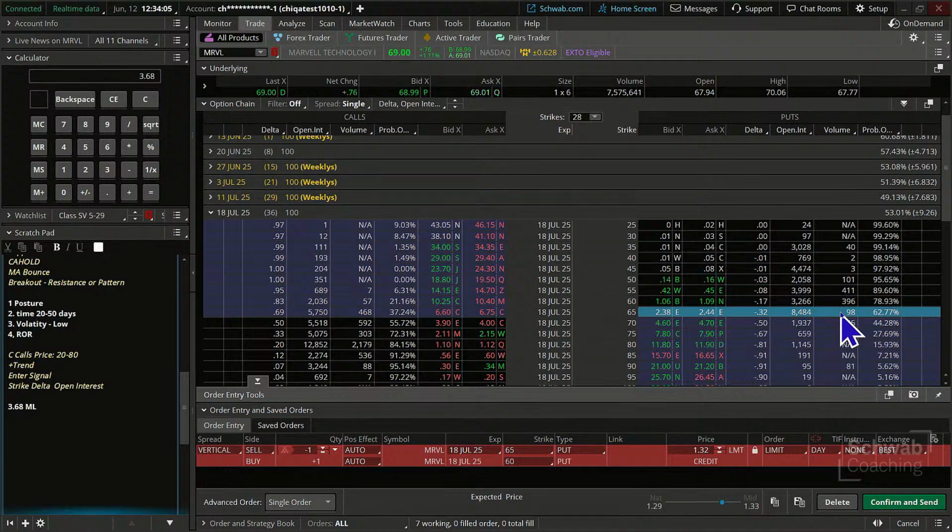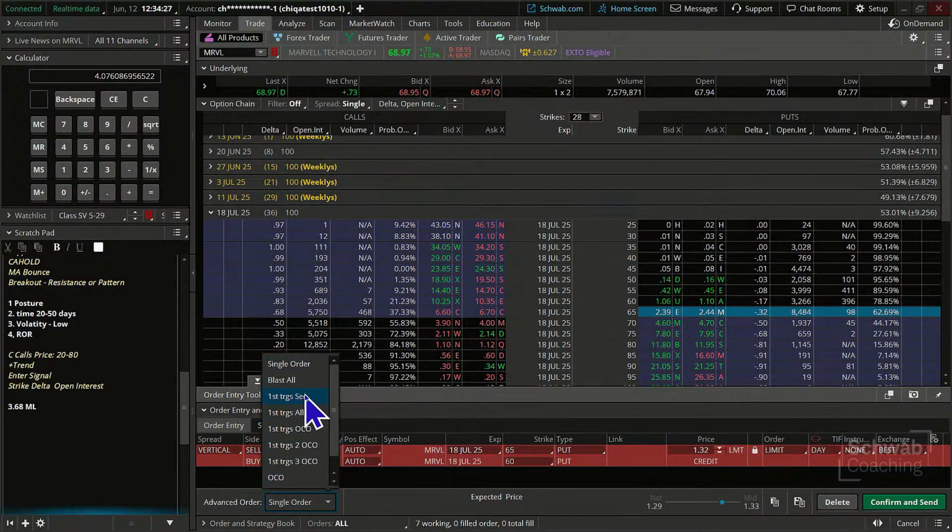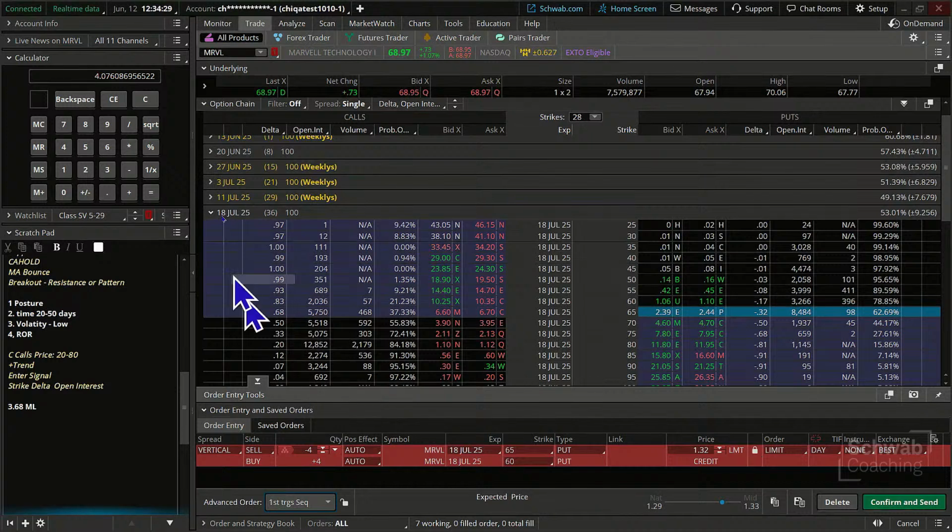So that's why people might do that. In our class, we're willing to risk $1,500 on any trade. So we'll take our $1,500, divide that by our max theoretical loss of 368, and that tells us how many contracts we can do. So in this scenario, we can do 4 contracts, and we're going to put this as a first trigger sequential order.